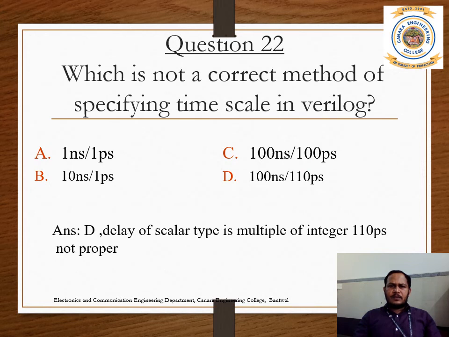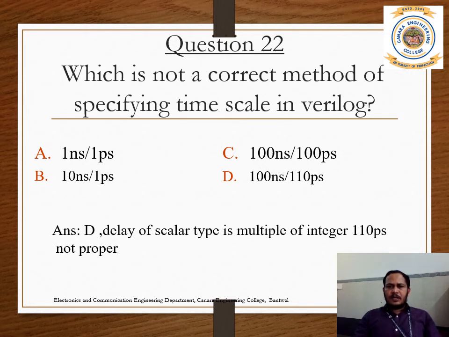which is not the correct method of specifying time scale in Verilog. So here the answers given are 1 nanosecond or 1 picosecond, 10 nanosecond or 1 picosecond, 100 nanosecond or 100 picosecond. So D is 100 nanosecond or 110 picosecond.